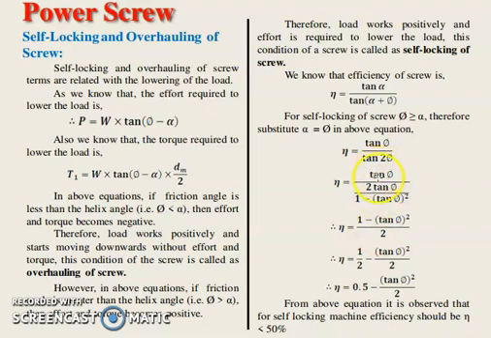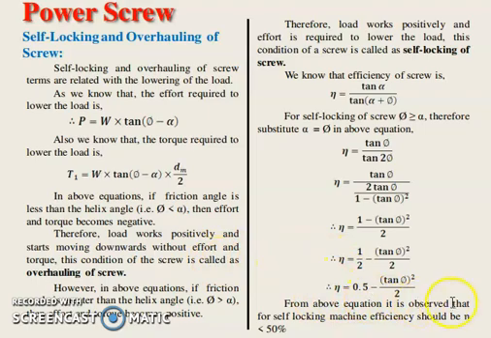Tan phi gets cancelled, and the denominator of the denominator goes into the numerator. So we get 1 minus tan square phi upon 2. So this is the efficiency: 1 upon 2 minus tan square phi upon 2, that is, 0.5 minus tan square phi upon 2. This is the efficiency for a power screw.